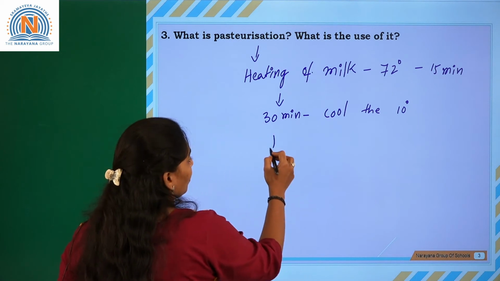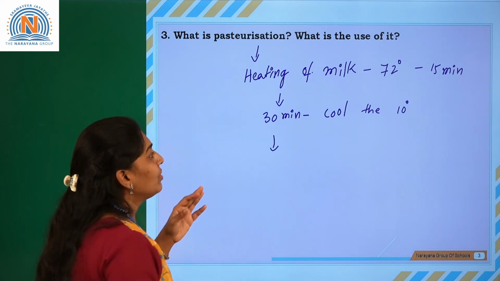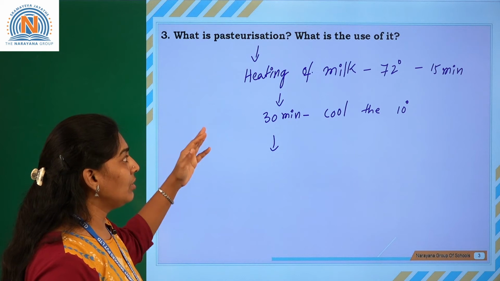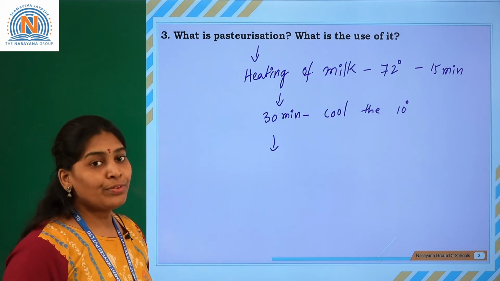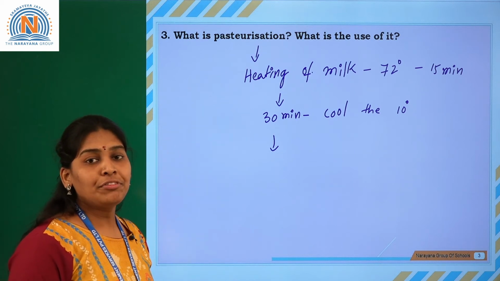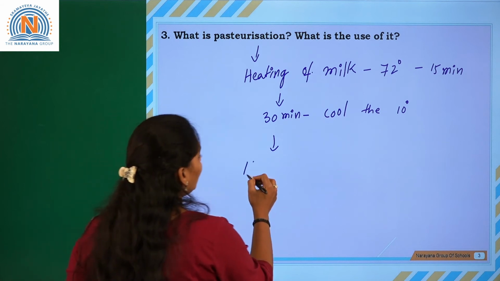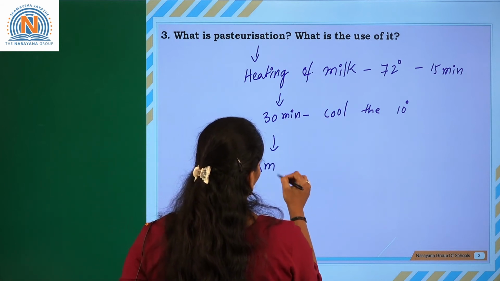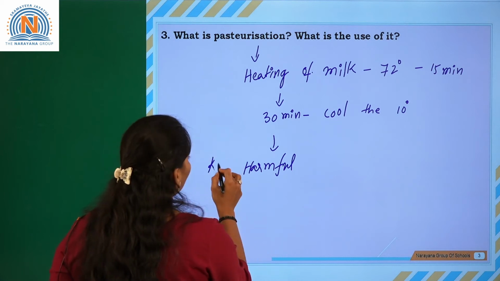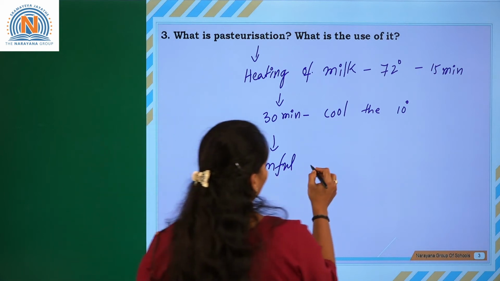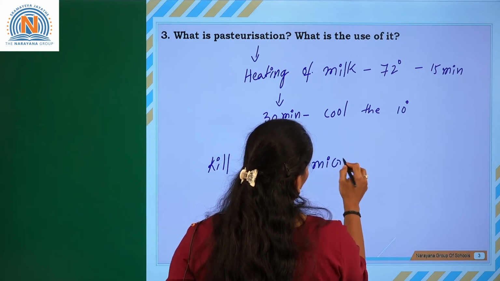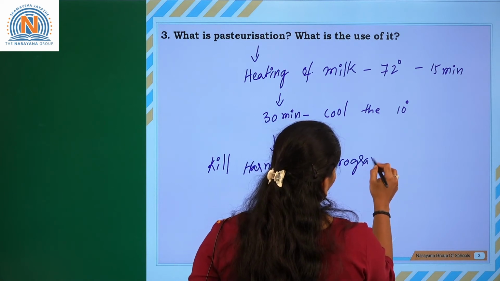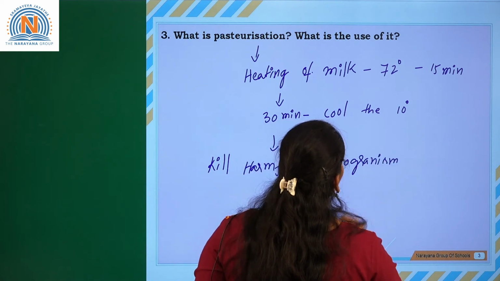This pasteurization method is very useful for killing the harmful microorganisms which are present in the milk.